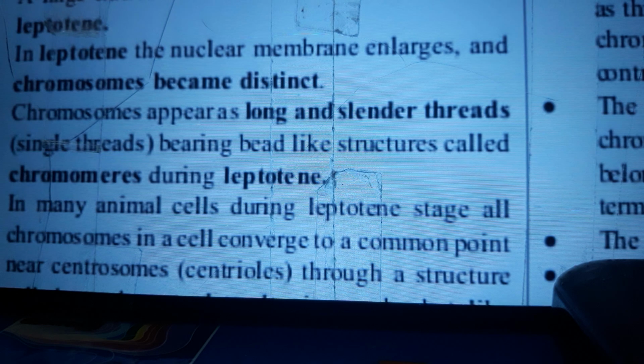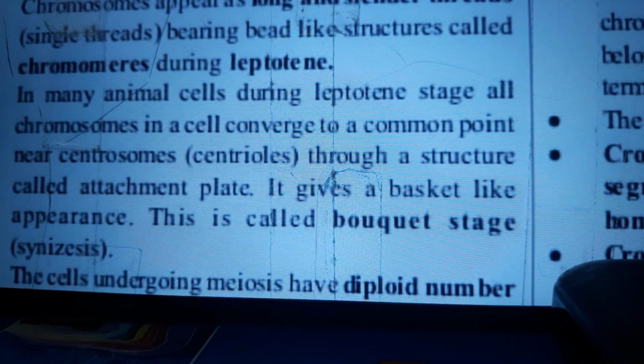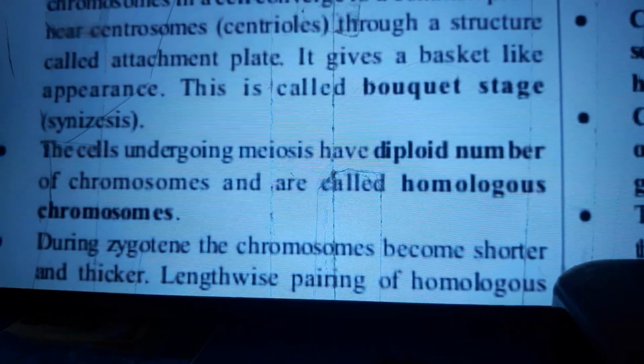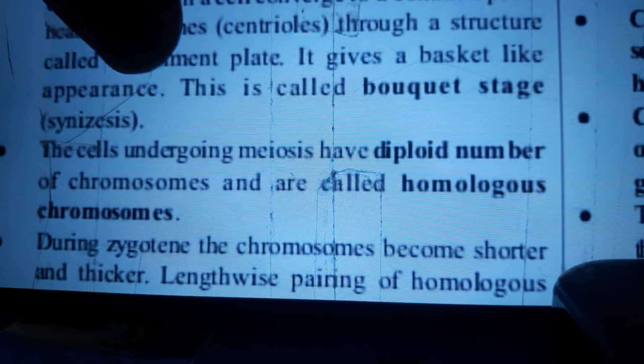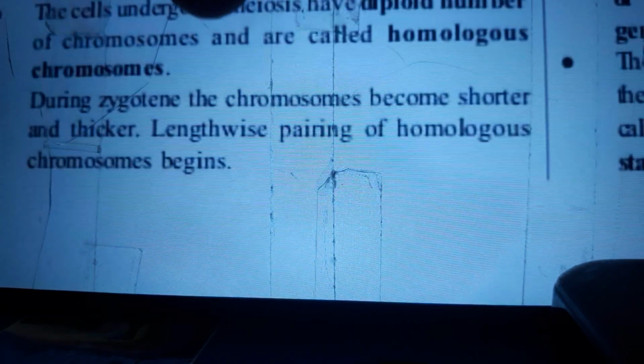Chromosomes appear as long and slender single threads, bearing bead-like structures called chromomeres during leptotene. In many animals, during the leptotene stage, all chromosomes in a cell converge at a common point near the centrioles through a structure called the attachment plate. It gives a basket-like appearance. This is called the bouquet stage. The cells undergoing meiosis have a diploid number of chromosomes and are called homologous chromosomes.